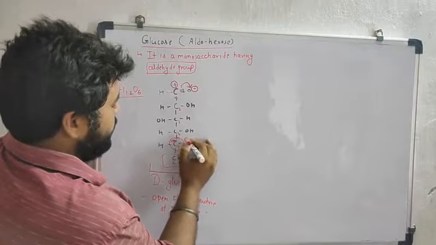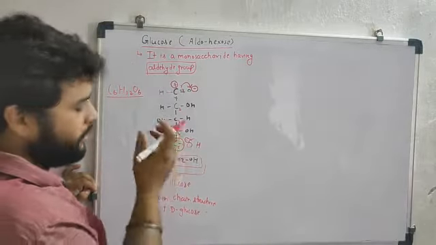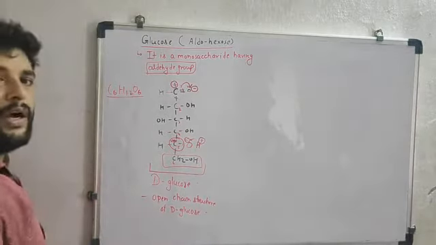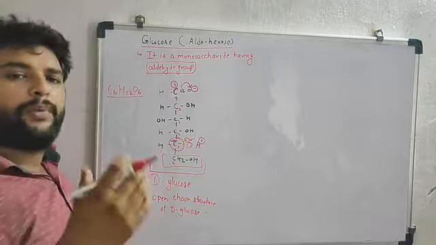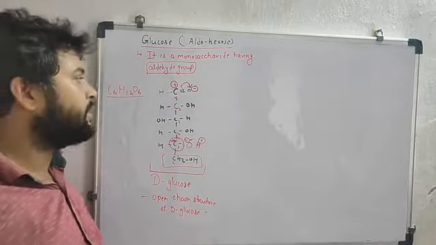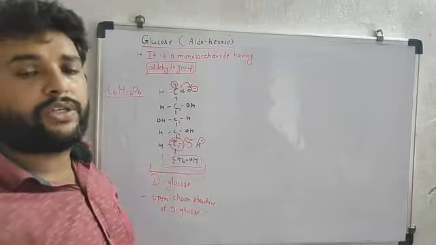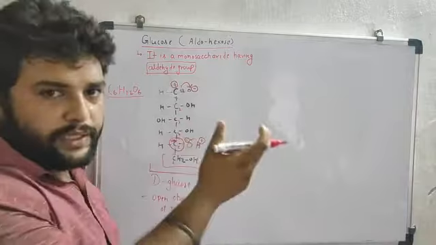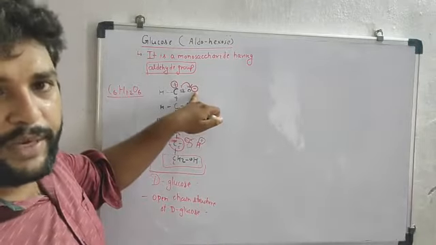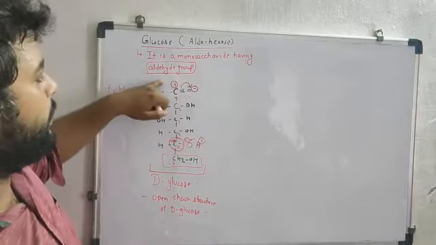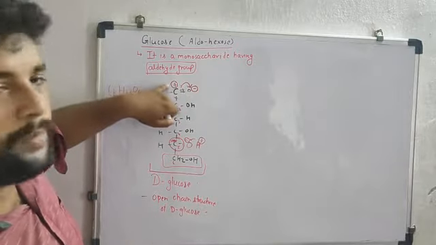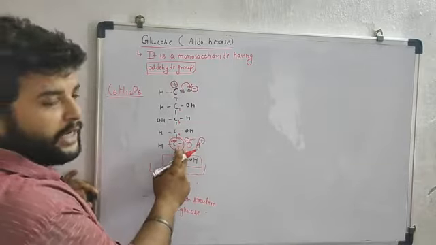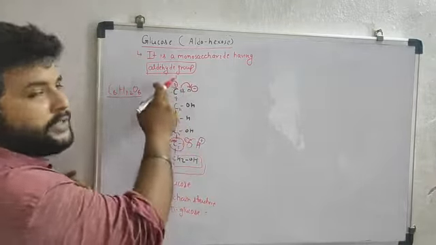So on oxygen there will be a minus charge, and on hydrogen a positive charge will be formed, because it is the electronegativity concept, where out of carbon and oxygen, oxygen is most electronegative, so it will take the electron. So a minus charge will be developed here, and on the previous atom, the carbon, a positive charge. In the same manner, OH is present here on the fifth carbon and first carbon.